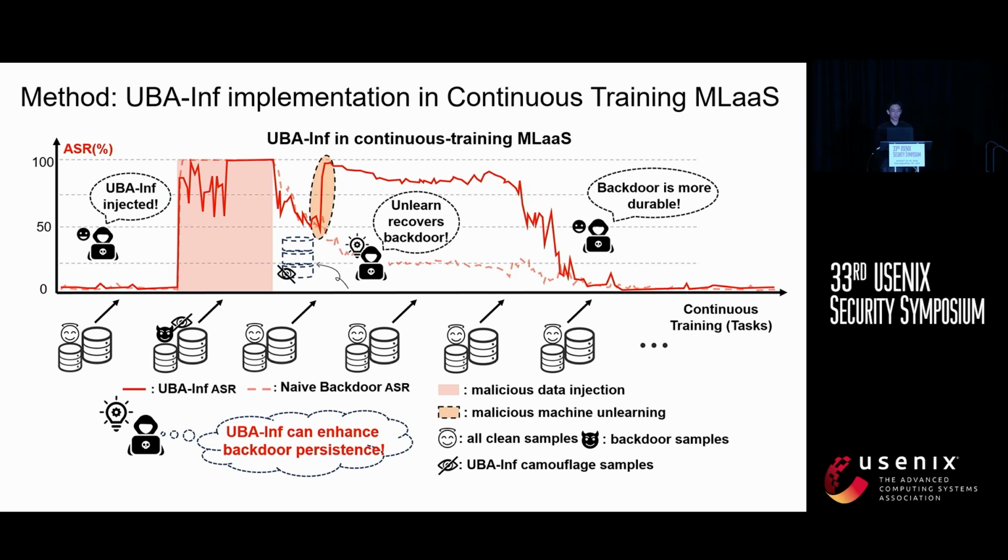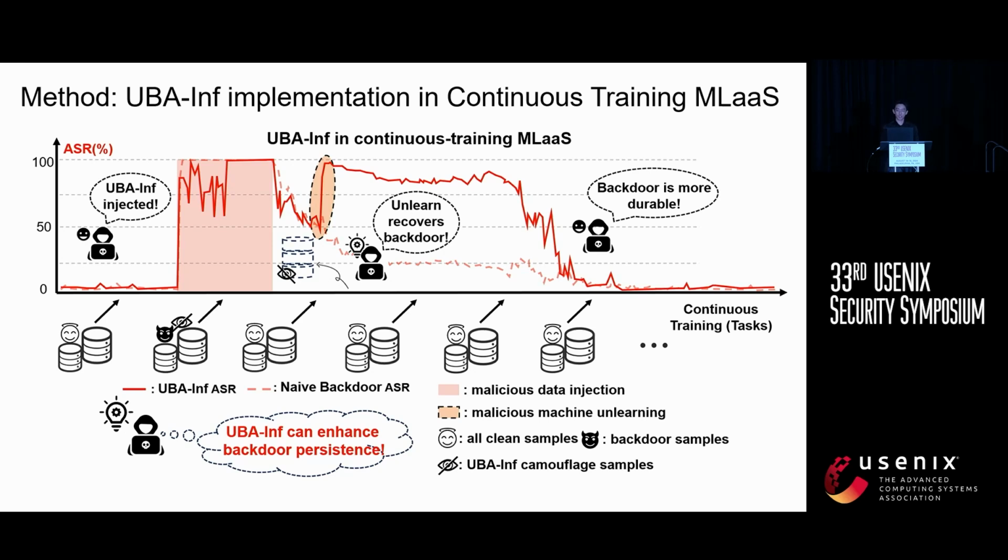Meanwhile, in continuous training MLaaS, the model is updated with new data from ongoing tasks. The adversary injects both backdoor and camouflage samples into several tasks. More backdoor samples may be needed to ensure high ASR right after injection. However, with continuous updating, the backdoor's impact can decrease due to catastrophic forgetting.